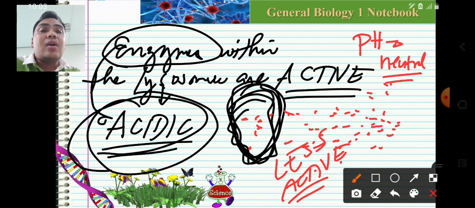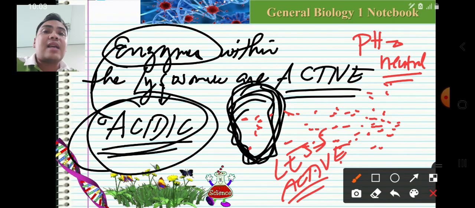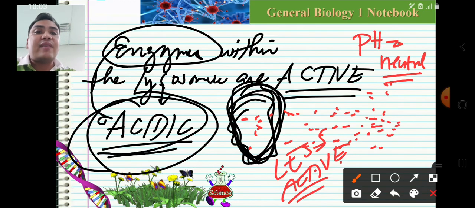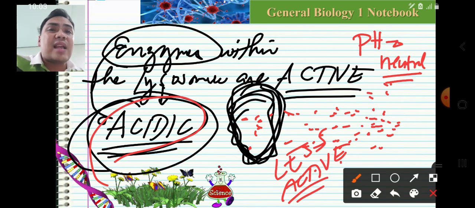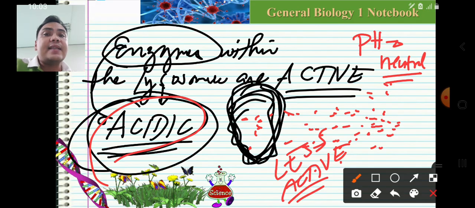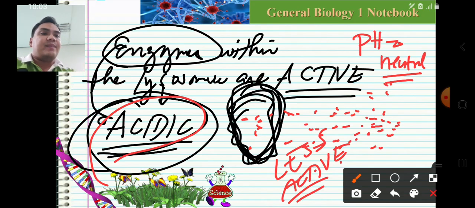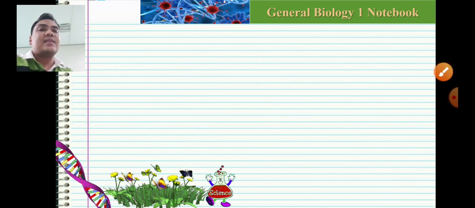Remember, class, when do we say that the enzymes of the lysosomes are active? We can say that enzymes of the lysosomes are only active in the presence of an acidic environment. However, if it is neutral, then it will be less active. If it is less active, it will not digest large molecules or macromolecules along with the waste products. So this is the characteristic of a lysosome along with its hydrolytic enzymes.